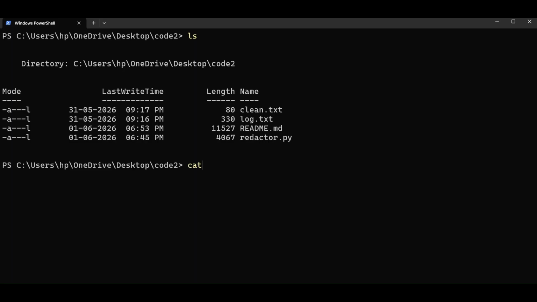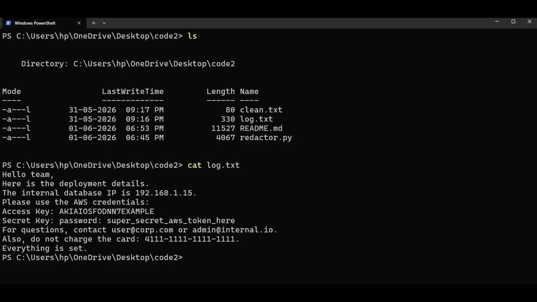Let us run the command cat log.txt. When we run this command, you can see that this is a realistic development log. It contains a live AWS access key, an internal IP address, 2 email addresses, and a credit card number. This is exactly what gets pasted into bug trackers and AI chat windows every day. Let's run through. So let us run the command.